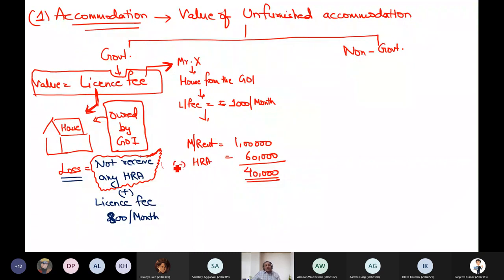If the market rent of a similar house is 1 lakh, because this house itself cannot have a market rent. This is government accommodation. You cannot get it on market rent, because it is government. Government doesn't give this accommodation on rent. But suppose for a similar house in a similar locality the rent is 1 lakh. I will say, being an employee, that this is not my saving because I am not getting 60,000 as HRA, so my saving is only 40,000. Please raise your hand if you have understood this point.